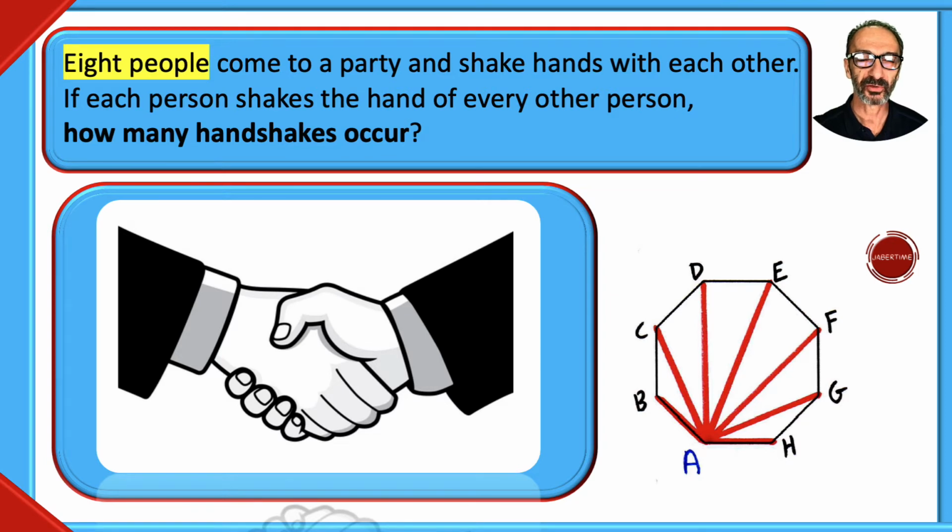Today I'm gonna go over a very interesting problem, and it says the following. 8 people come to a party and shake hands with each other. If each person shakes the hand of every other person, how many handshakes occur?